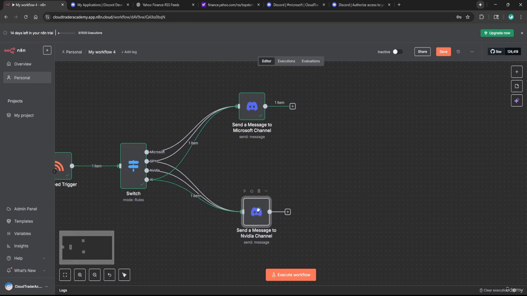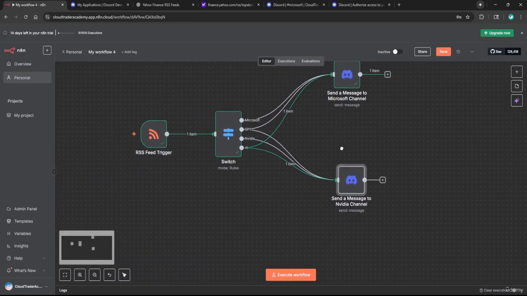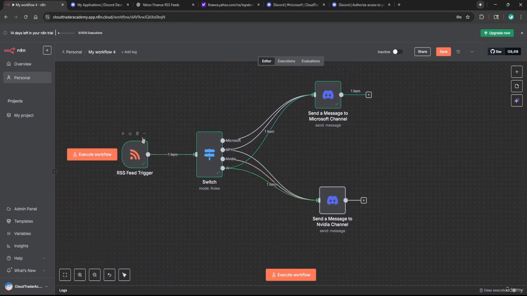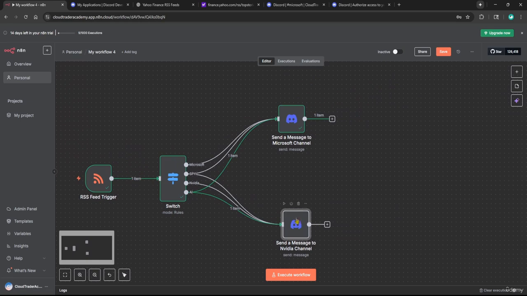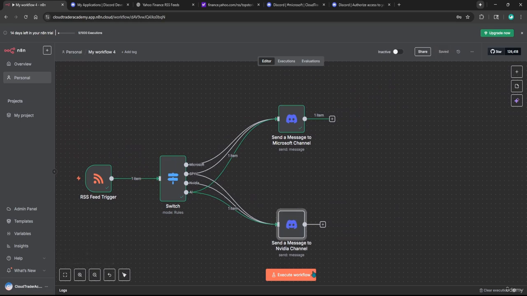Perfect. So just to reiterate what we did, we are pulling data from Yahoo Finance, whatever the URL is. And whenever a new article is posted, we are going to run through this switch statement. And then based on if the article title matches the keywords listed here, it will send to the designated channel. And it is possible for it to send to both channels. So let's click on save here. We've done a bit more work. Let's click on execute workflow and let's see what happens.